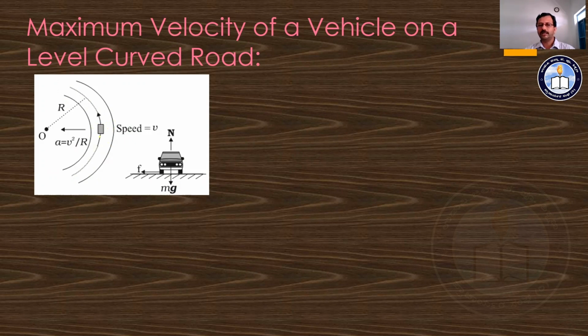As that vehicle is moving in this curvy road at uniform speed, it is going to move with uniform centripetal acceleration, and that acceleration is given by the formula a = v²/r, where the speed of the vehicle is v.